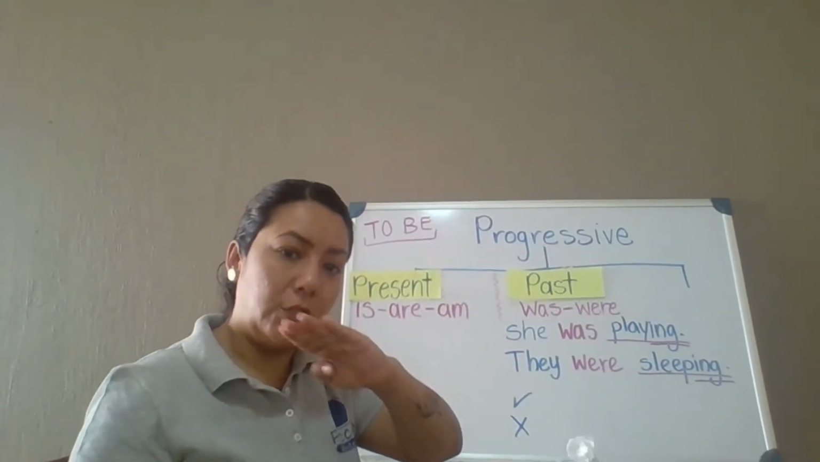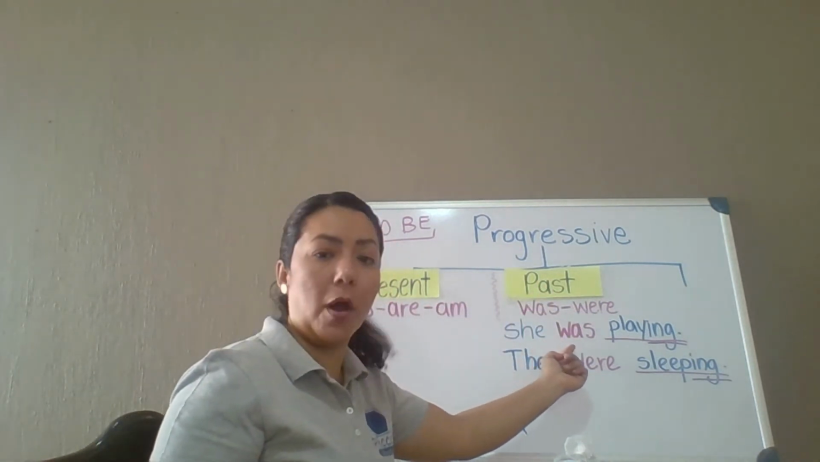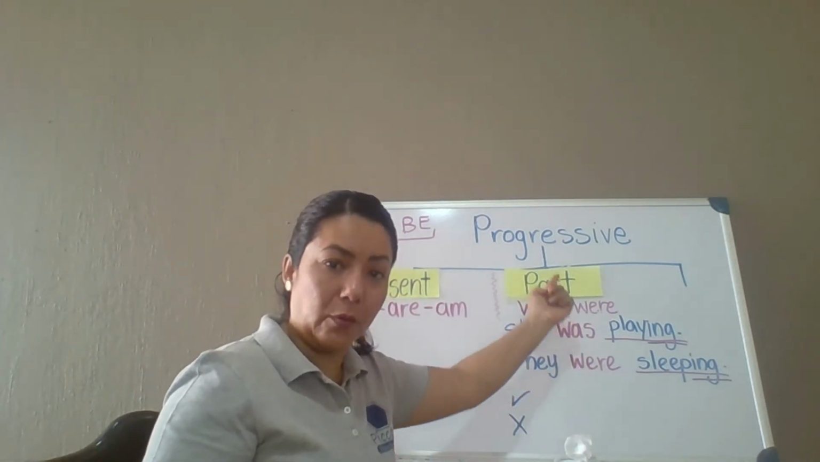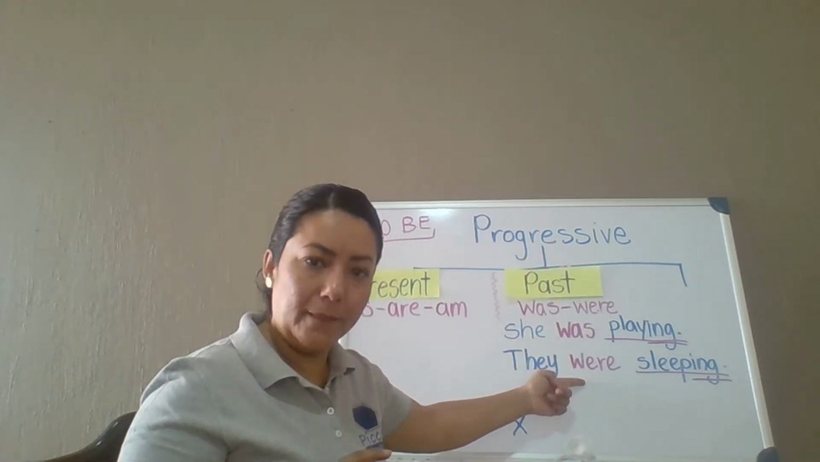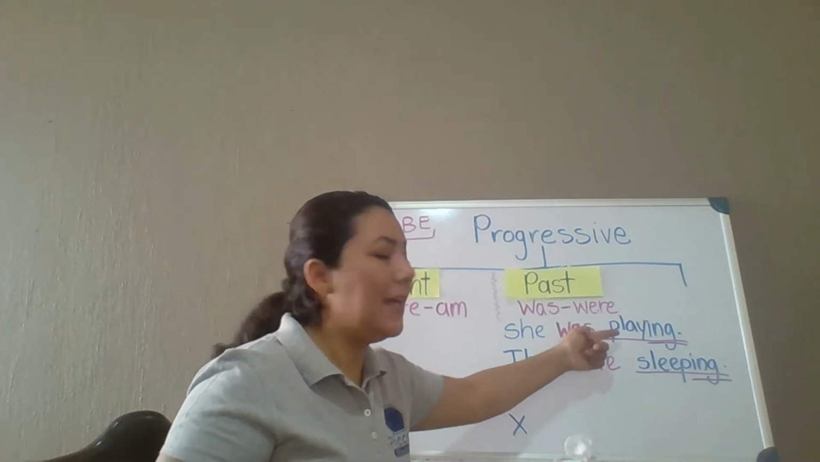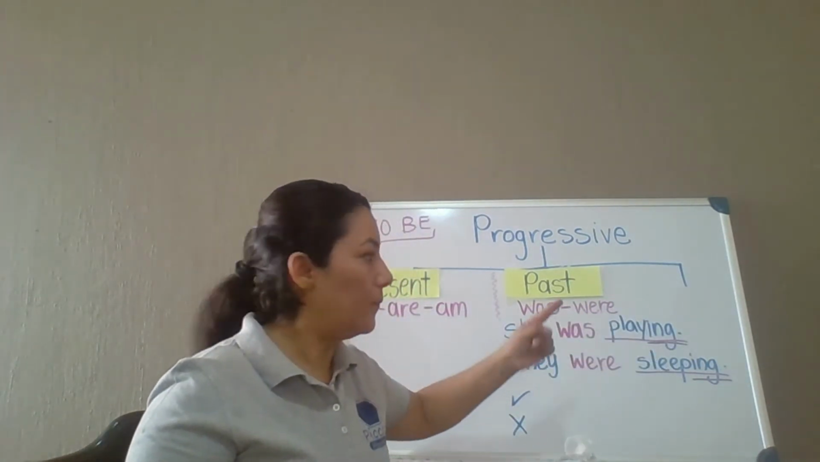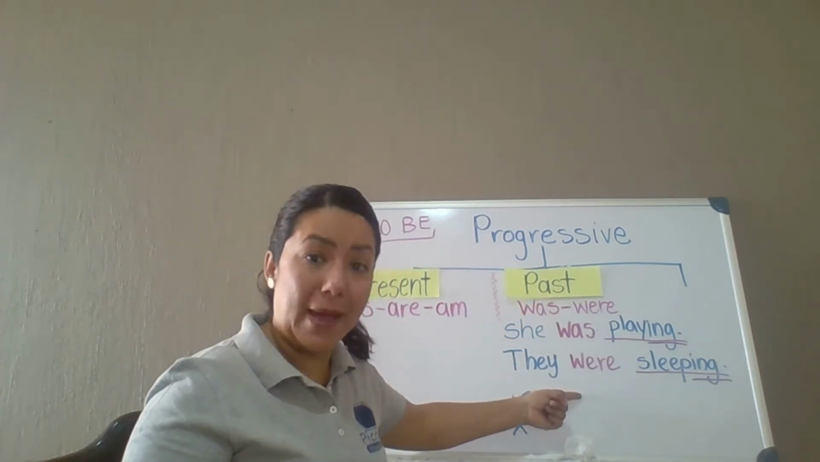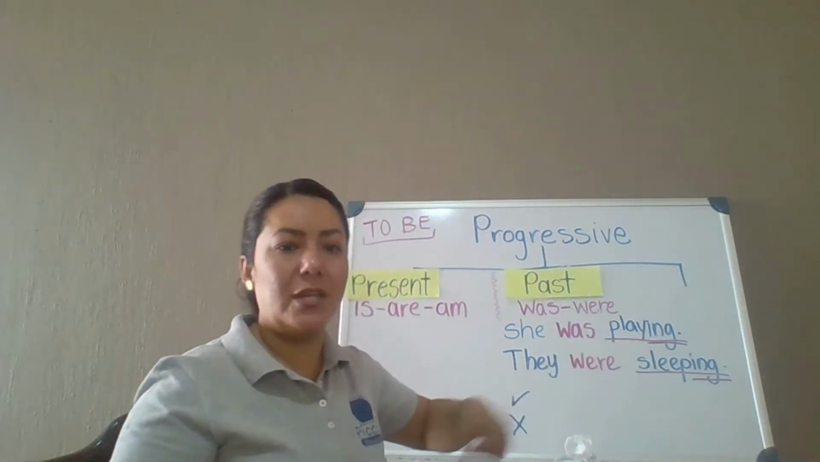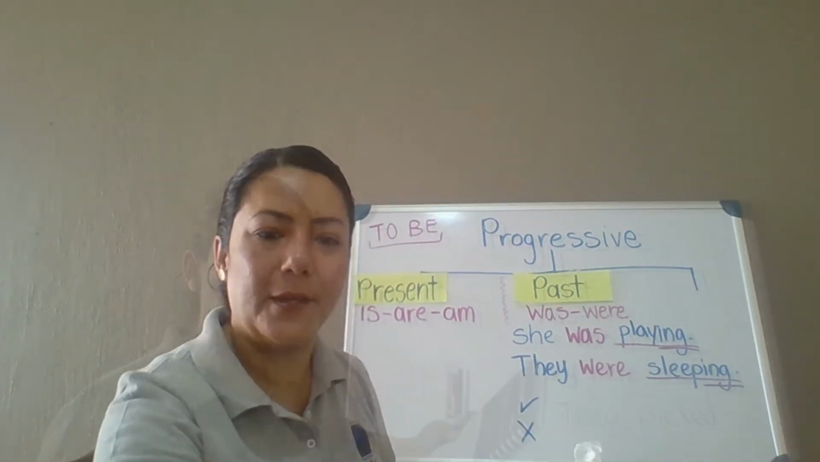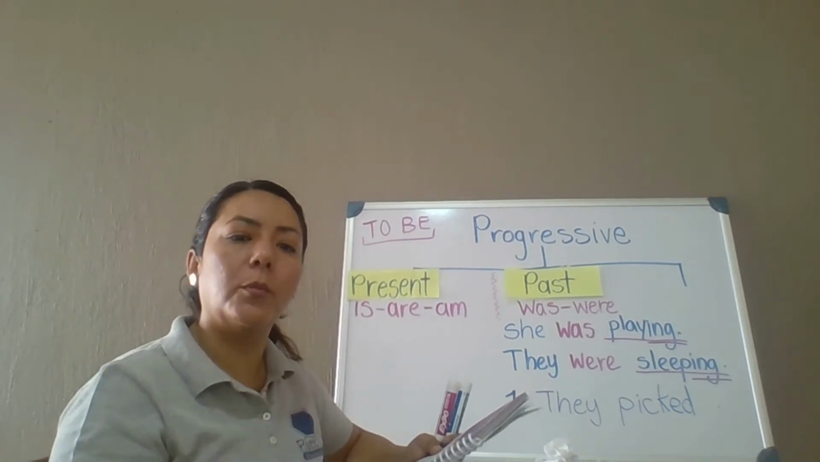Now, as you read the sentences, you have to pay attention to these parts. In past progressive, we need was or were as helping verbs plus a verb with ing ending. Helping verb in past plus verb with an ing ending. Okay, let's start it. Okay, help me read number 1.